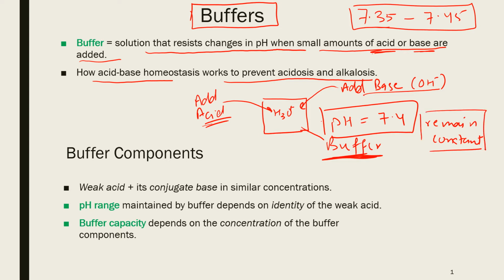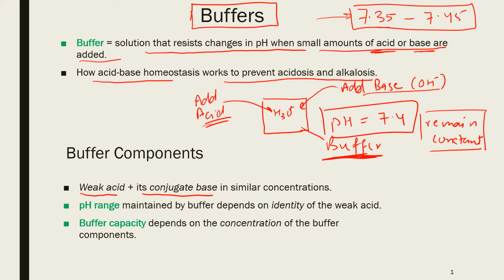And that's how our blood pH remains within this range, and normal healthy humans do not suffer from acidosis or alkalosis.